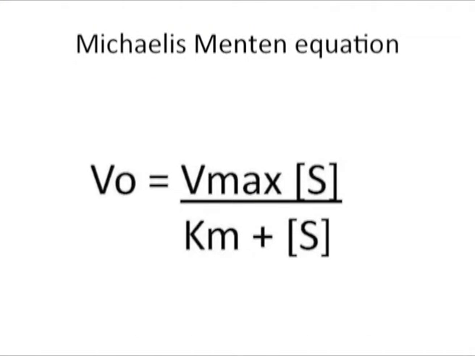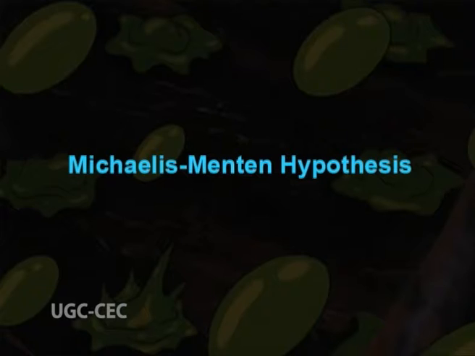The kinetic curves expressing the relationship between V0 and substrate concentration are rectangular hyperbolic for most enzymes and can be expressed algebraically by the Michaelis-Menten equation. Michaelis and Menten derived this equation starting from their basic hypothesis that the rate limiting step in an enzymatic reaction is the breakdown of the ES complex to product and free enzyme. Now, let us talk about the Michaelis-Menten hypothesis.